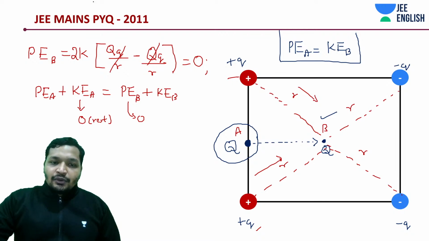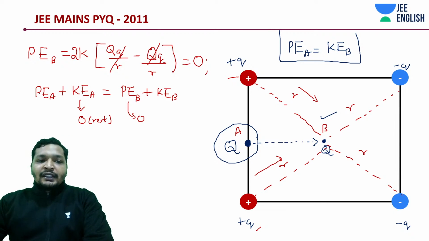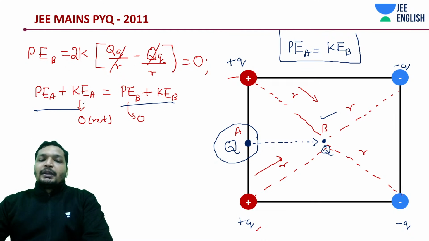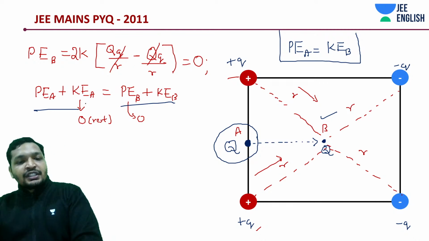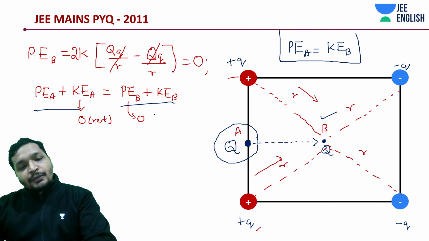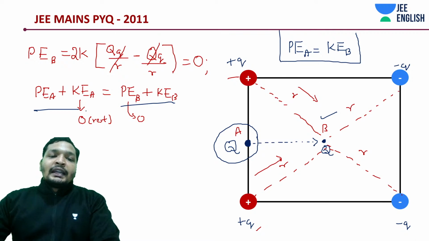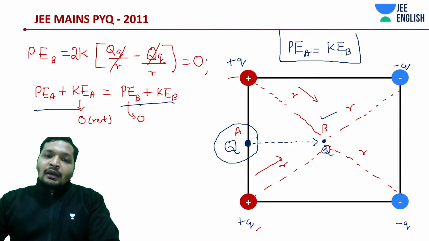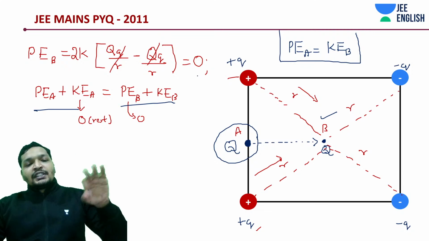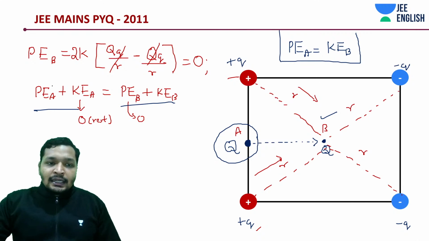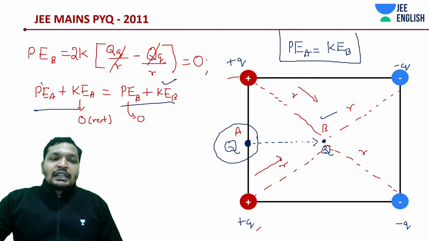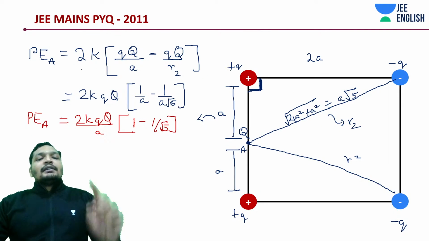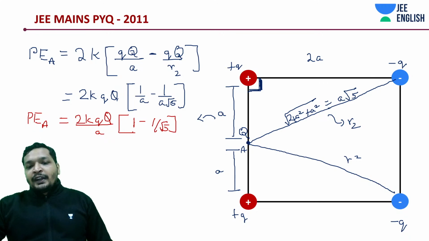That should be 0. By conserving the energy, I said that potential energy plus kinetic energy at position A is equal to potential energy plus kinetic energy at position B. We know that kinetic energy at position A is 0 since it was starting from rest, and potential energy at point B is 0, we just derived it. So kinetic energy at point B is equal to the potential energy at point A. The potential energy at point A, we calculated by finding out the distances.